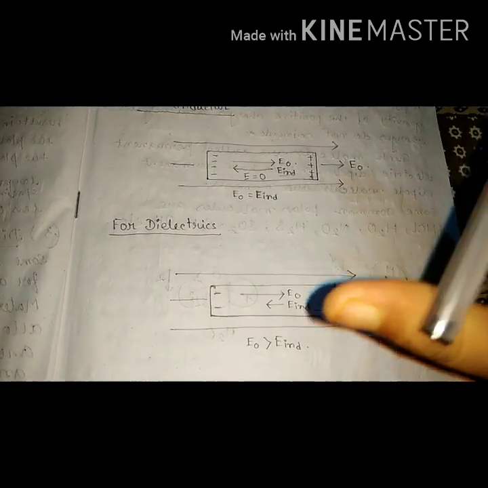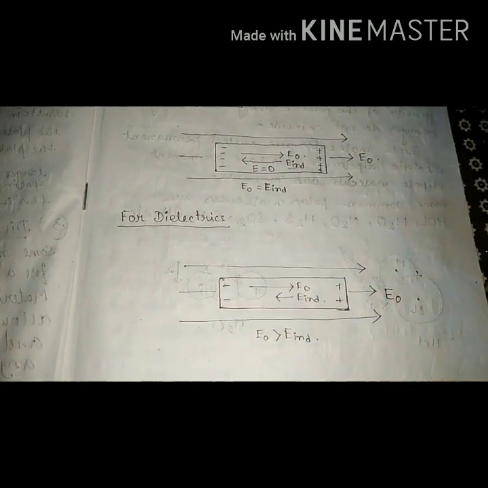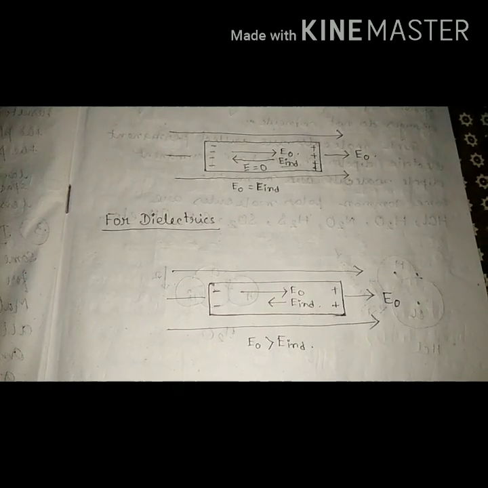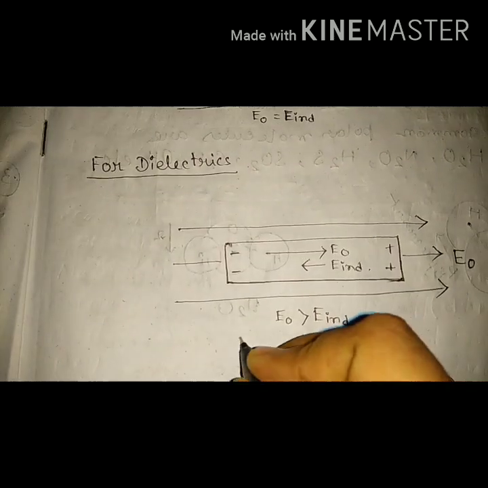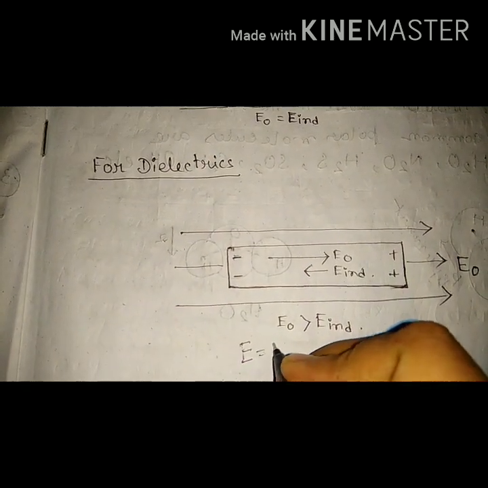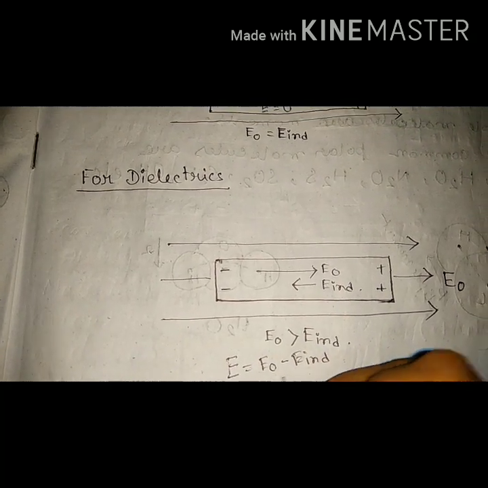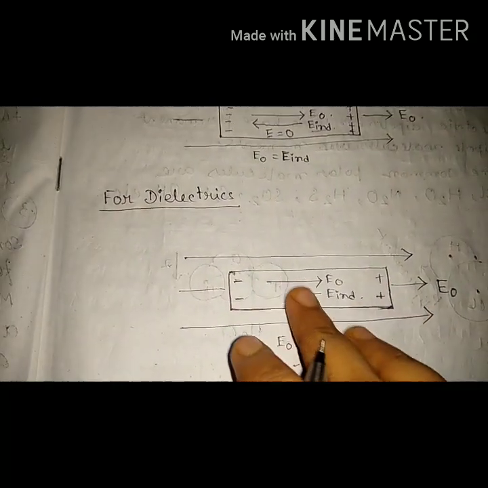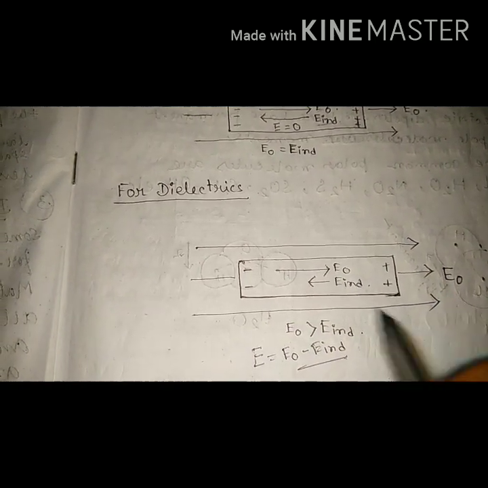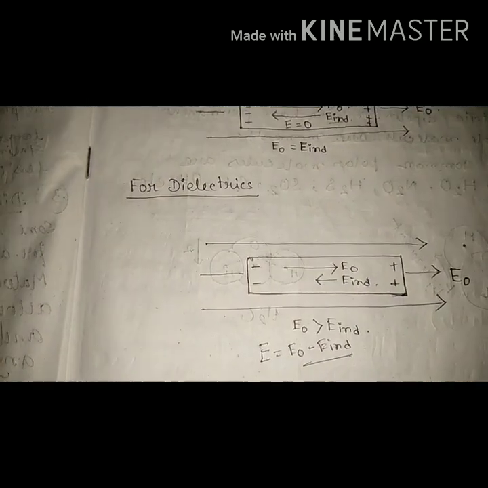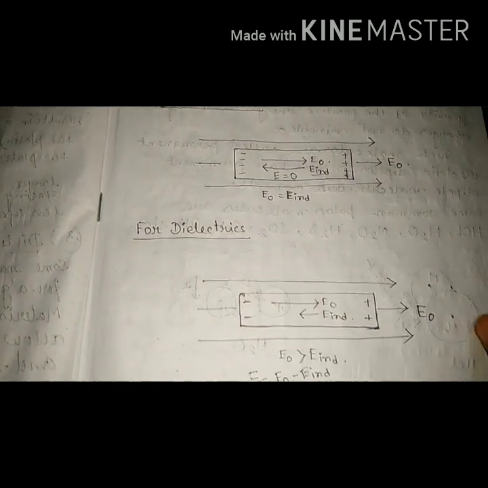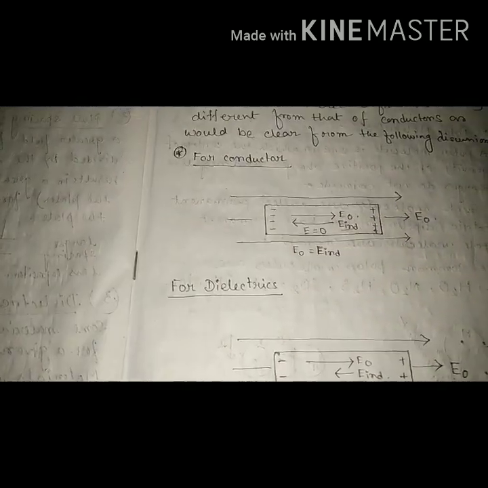Just keep it in mind: did you understand why inside the conductor the electric field is 0, but here we get a little bit of induced electric field? So what we can write here is that the net electric field inside the dielectric is equal to E0 minus E induced. That means we get one value of electric field inside the dielectric, but in the conductor the electric field is always 0. Understood?